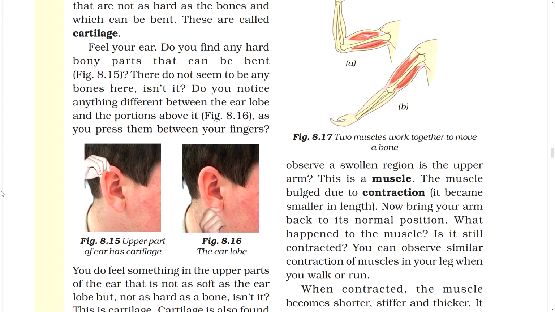Now bring your arm back to its normal position. What happened to the muscle? Is it still contracted? You can observe similar contraction of muscle in your leg when you walk or run. Figure: two muscles work together to move a bone.